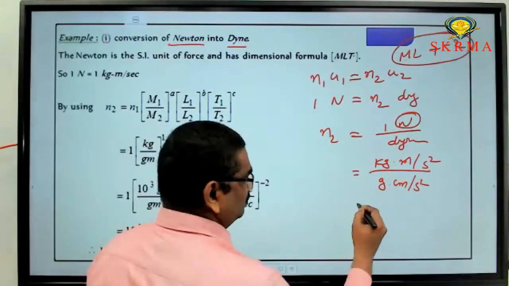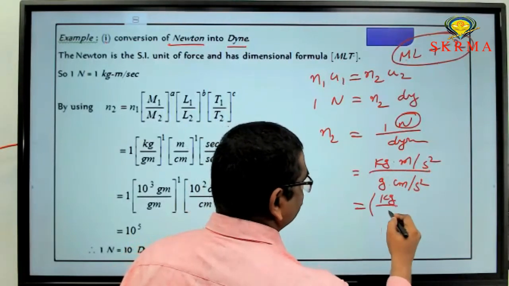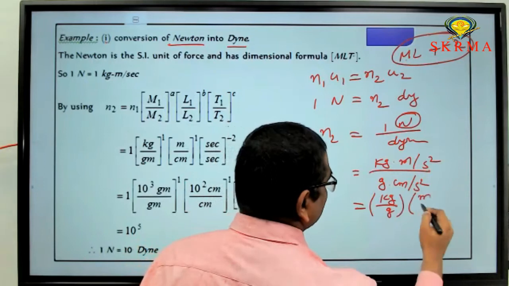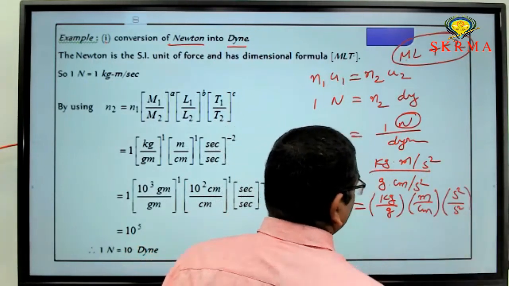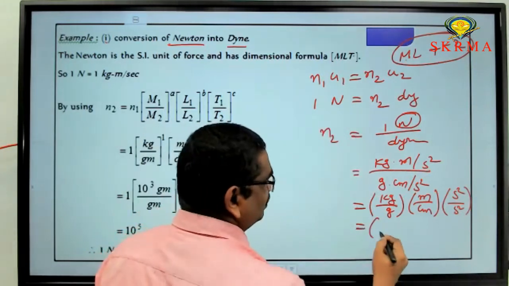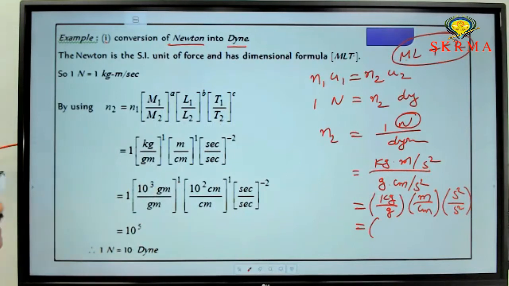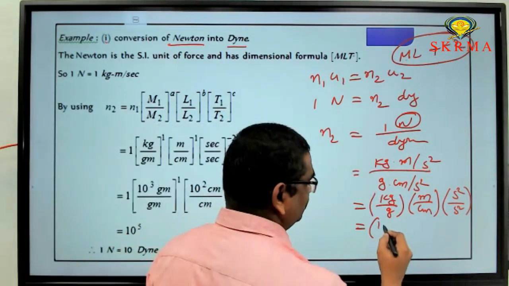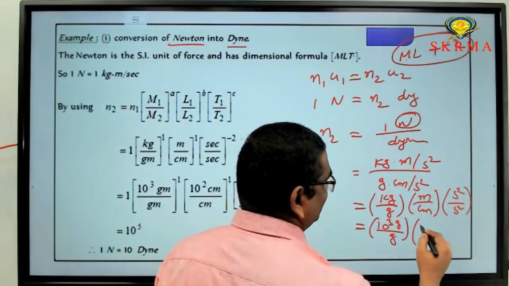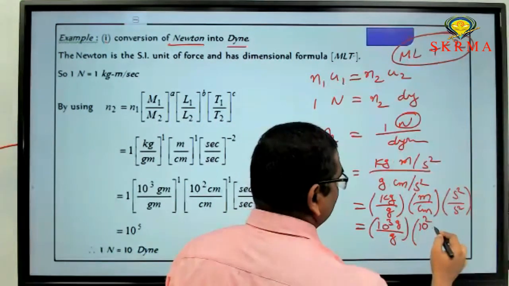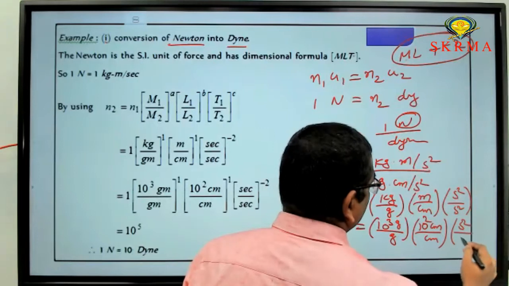Now divide this and separate it. This is kg by gram. Next, meter by centimeter. Next, second square by second square. So kg by gram: 1 kg equals how many grams? 1000 grams, right? 10 power 3 grams by gram. Next, 1 meter is 100 centimeter, so 10 square centimeter by centimeter. Second square, this is also second square.